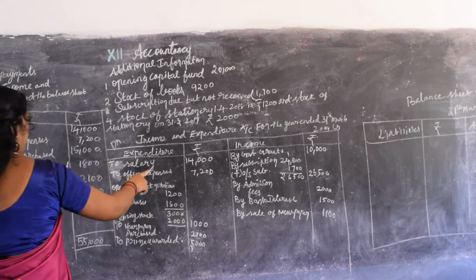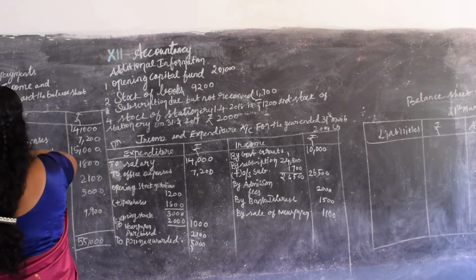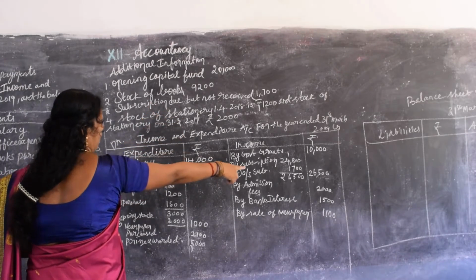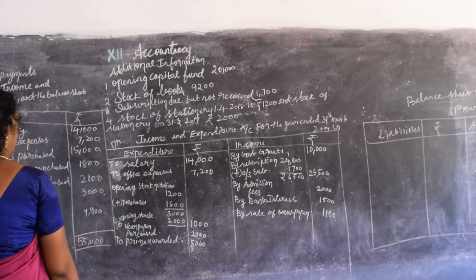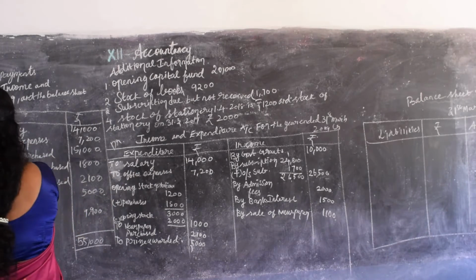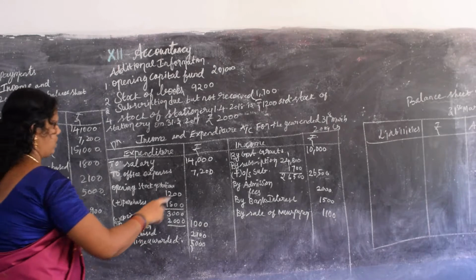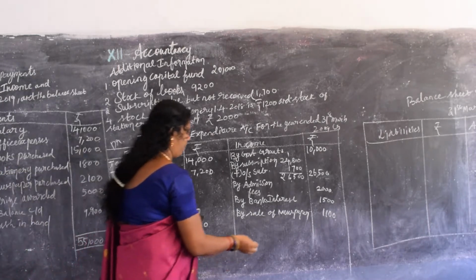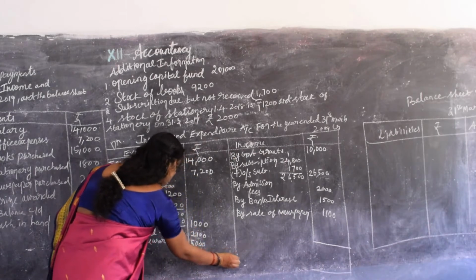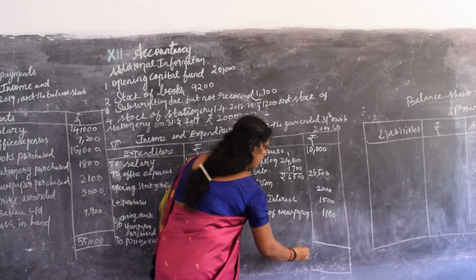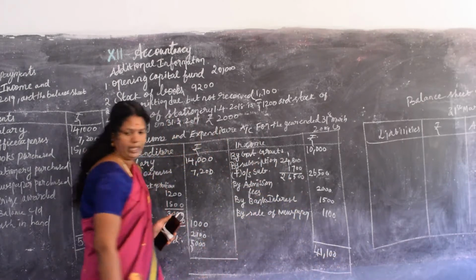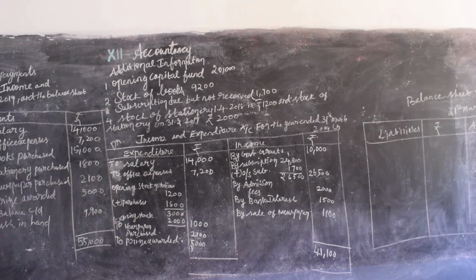Check it out. Government grants are written as 10,000. Subscription 24,800 plus subscription due that I have added gives 26,500. Then admission fees 2,000. We should not write the prize fund receipt. Bank interest is 1,500, and sale of newspaper. You added, you will get 41,100. Actually, the income side is more.